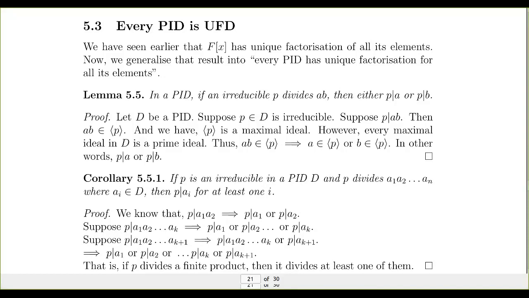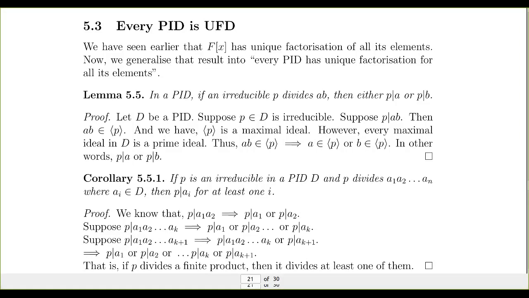Today we are going to prove that every PID is a UFD. That is, every principal ideal domain is a unique factorization domain. That is, if we are given an integral domain D in which every ideal is a principal ideal, that is, every ideal in D can be generated from a single element of D, then every non-zero non-unit element of D can be uniquely factorized in terms of irreducibles or primes.